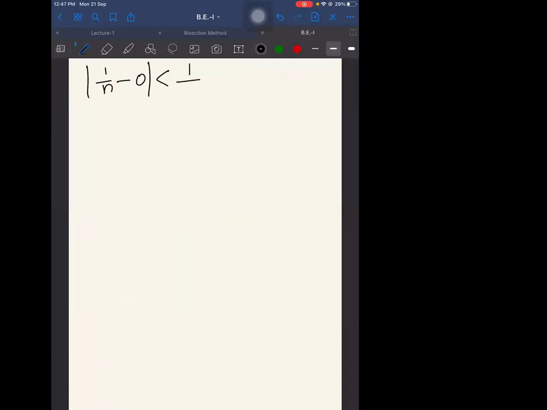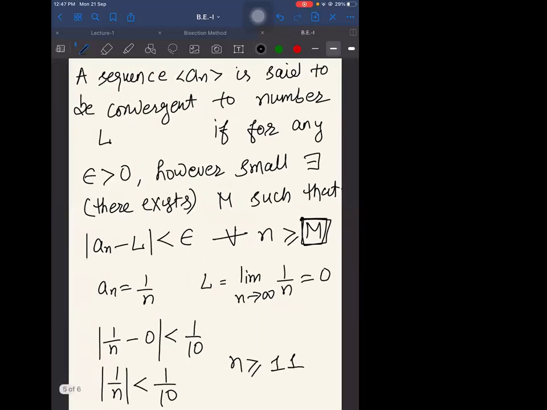Let's say I want this inequality to be satisfied by choosing epsilon to be 1 by 100. So can I make this happen? Yes, for n greater than or equal to 101. So this definition gives you what?